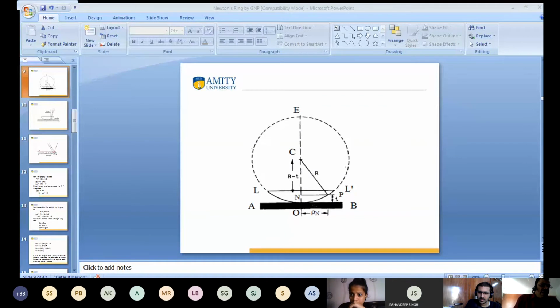At point N, what is the radius of the air film? Rho n. What is rho n?